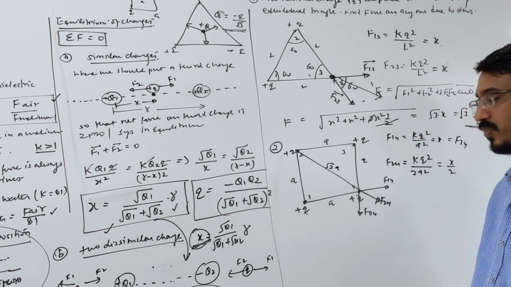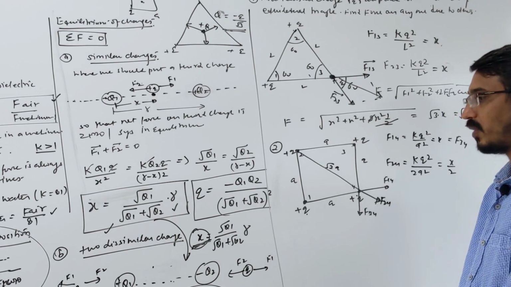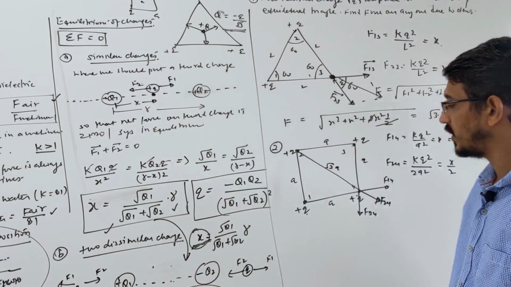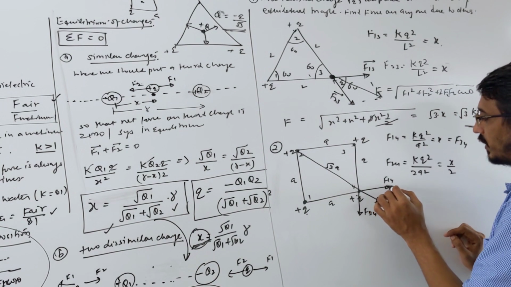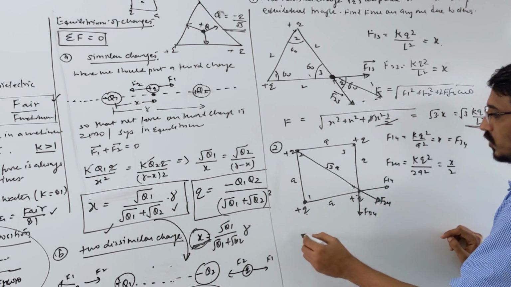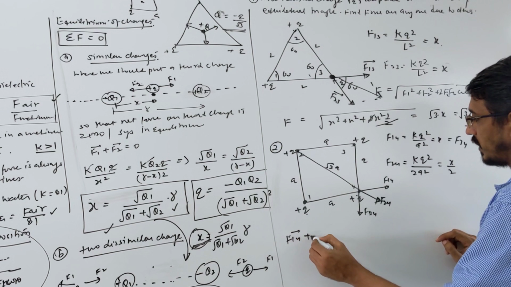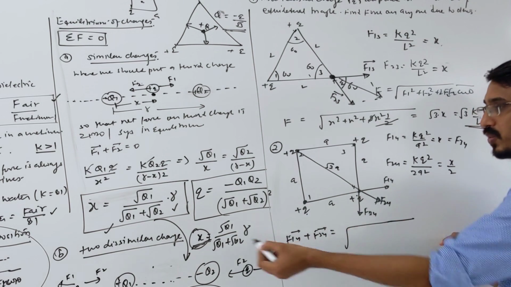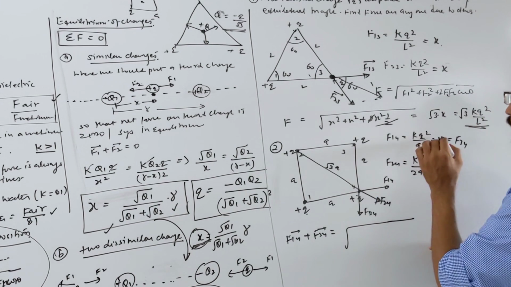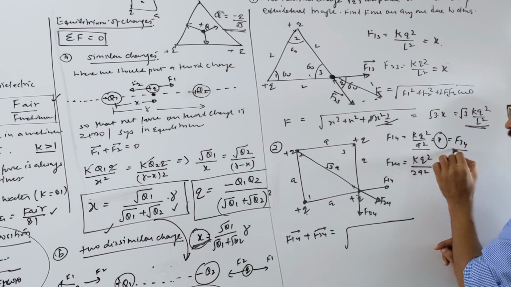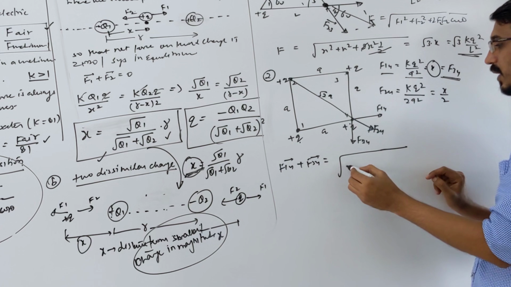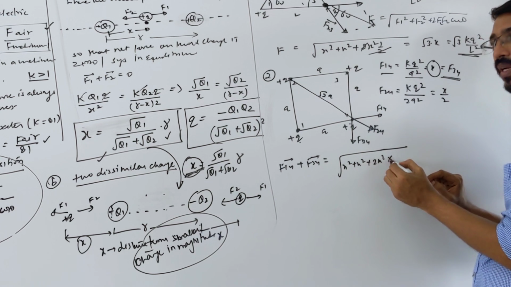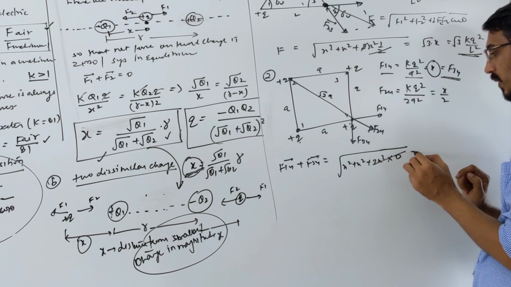Now we want to add the 3 forces, right? All 3 together we cannot add, because the formula is to add 2 forces only. First you add any 2 forces which are easier for you, like this force and this force, right? So when you add F14 plus F34, what is the answer? Square root of A square plus B square plus 2AB cos theta. We are calling them x, both are the same value. So x square plus x square plus 2x square cos 90. Cos 90 means 0, so this term is gone.